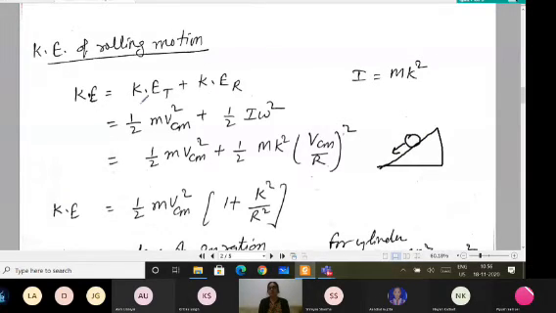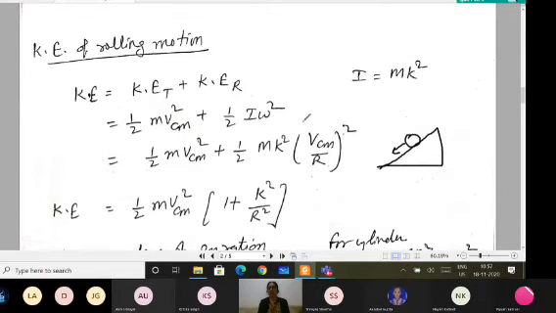The total kinetic energy will be given by the translational kinetic energy plus the rotational kinetic energy, because rolling motion, even pure rolling without slipping, consists of translational and rotational motion. So I have to add both the kinetic energies to get the total kinetic energy. If you put the value, half m v, of course v of the center of mass, square, plus